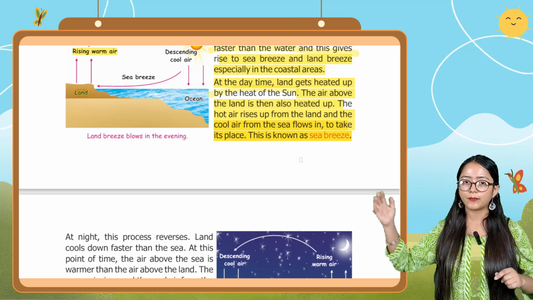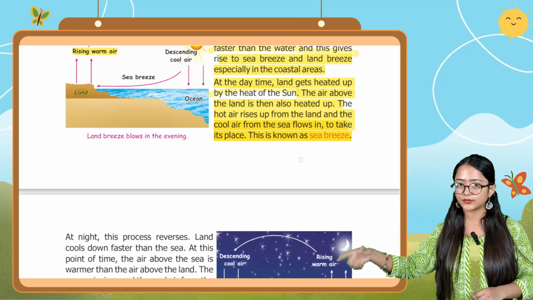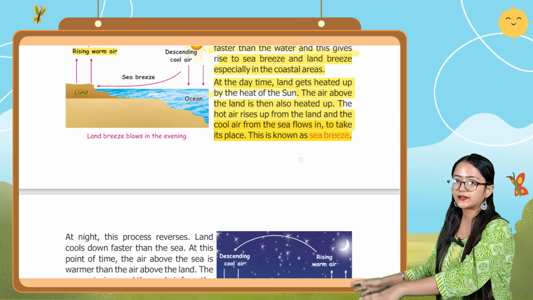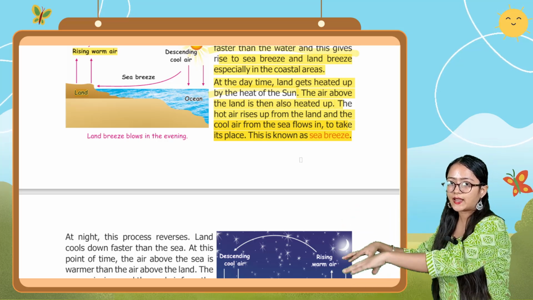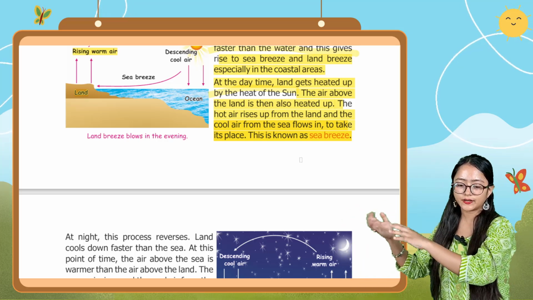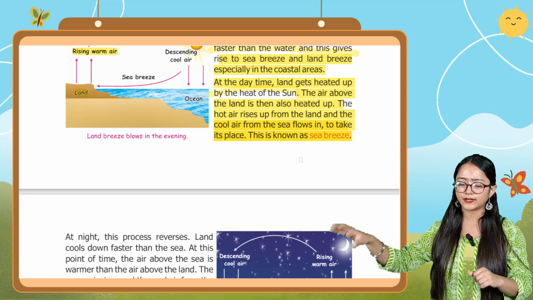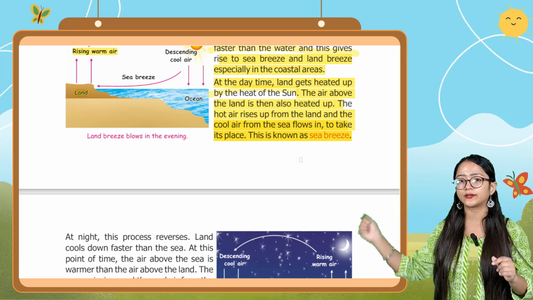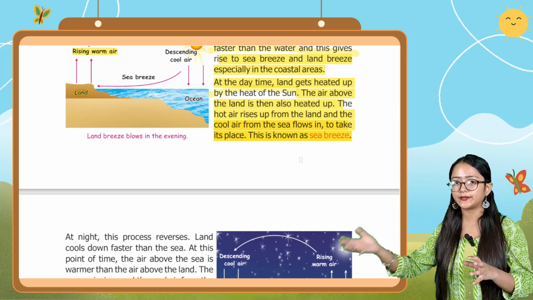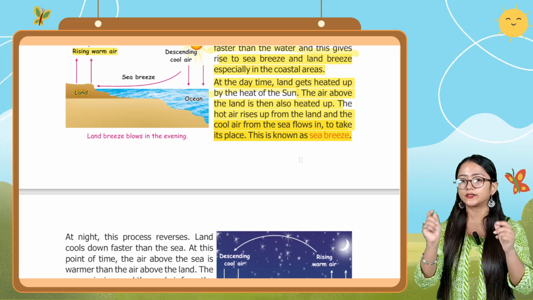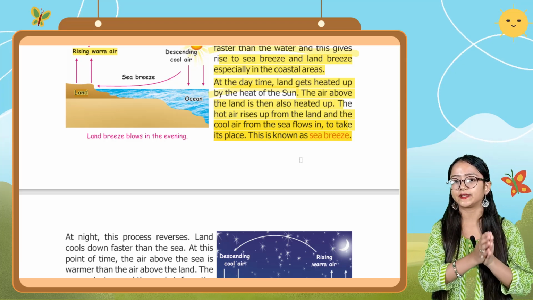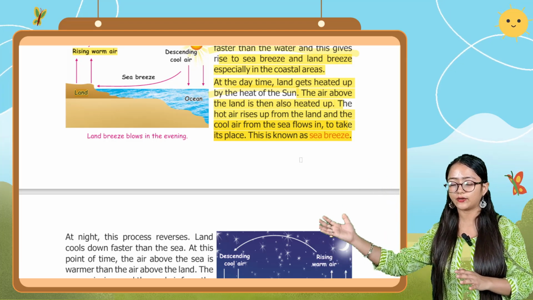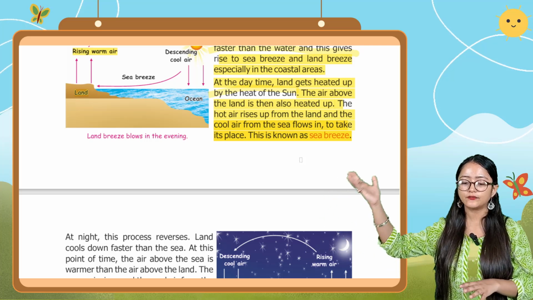The air above the land is then also heated up. Obviously when the land is heated up, the air above that land area is also heated up. The hot air then rises up. Because hot air is lighter in weight as compared to cold air. The cold air is heavier in weight as compared to the hot air, and hot air is lighter, so it rises up from the land.